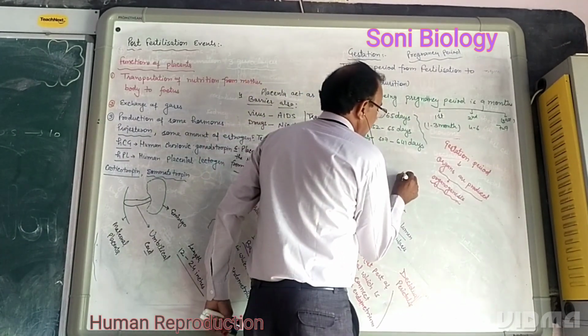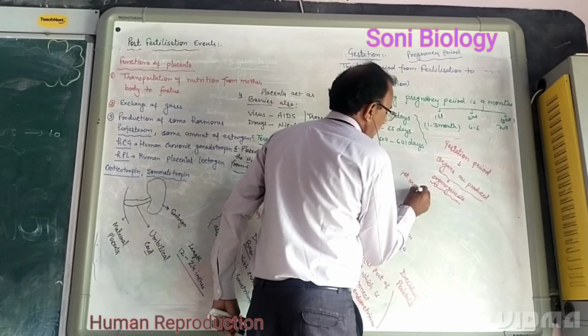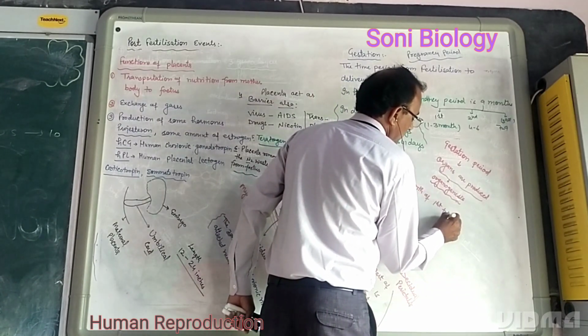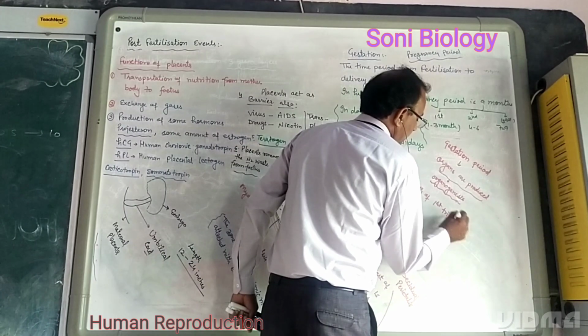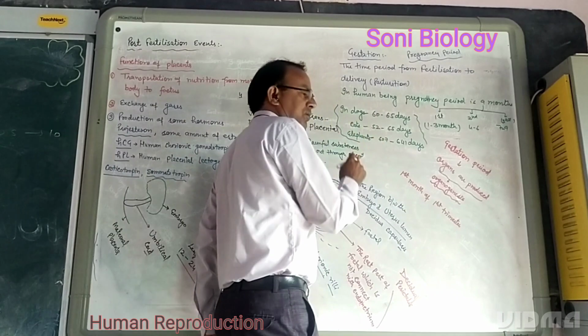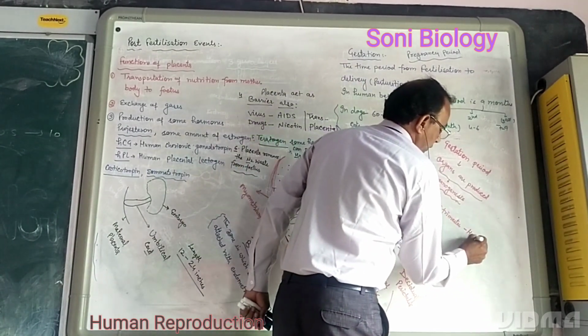The first month of the first trimester, which means the first 3 months: in the first month, the heart is developed first.